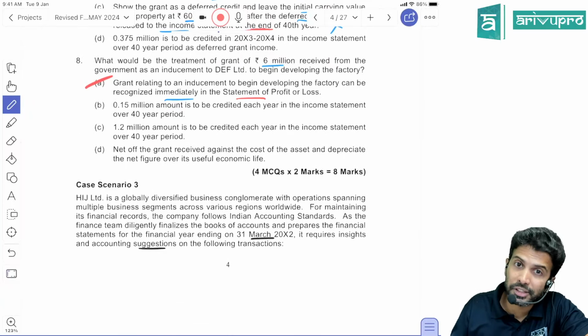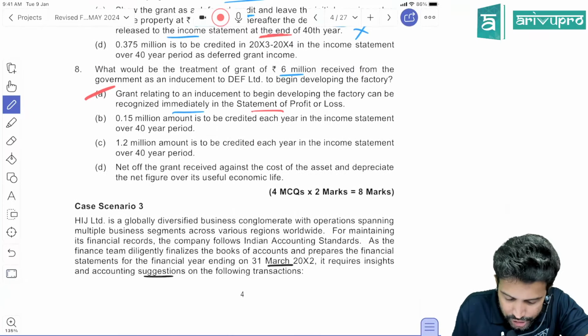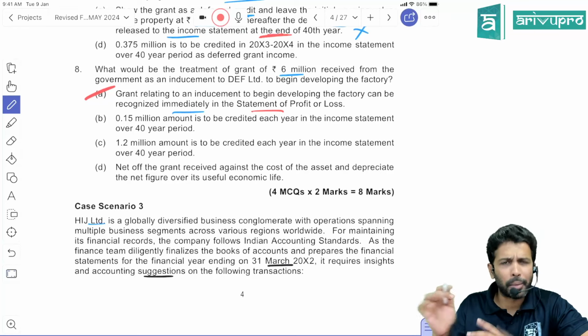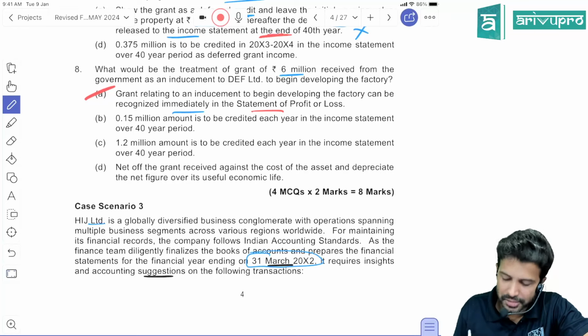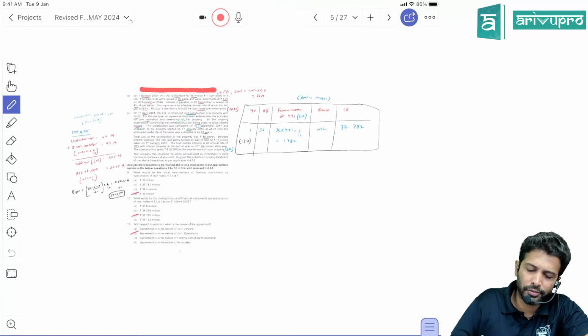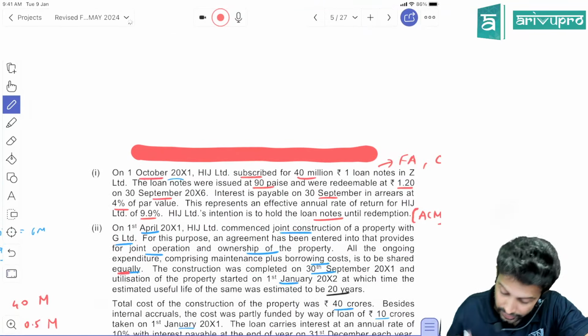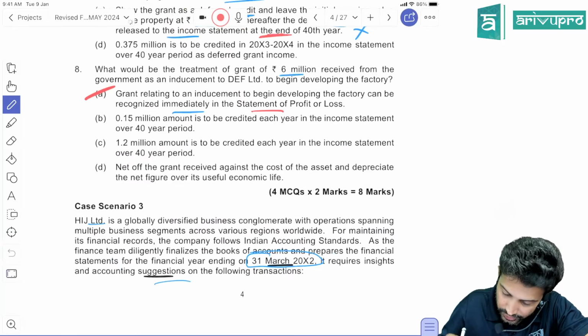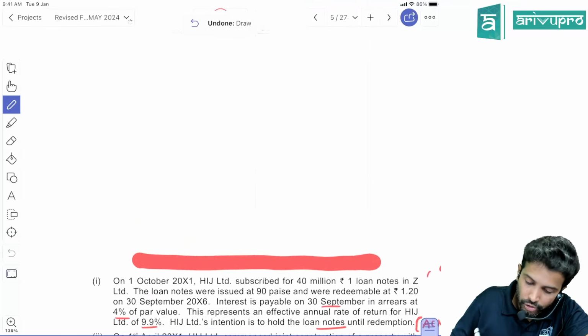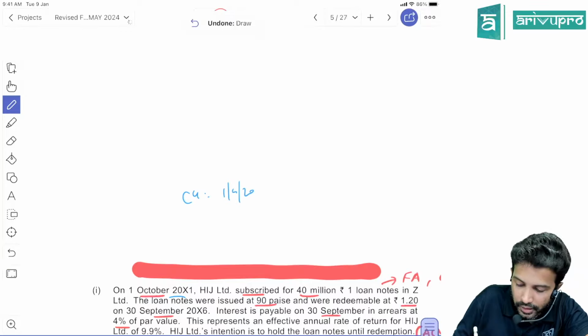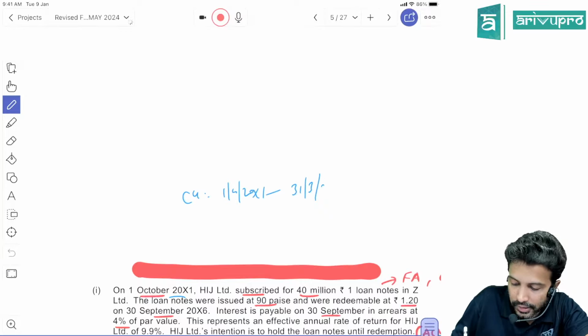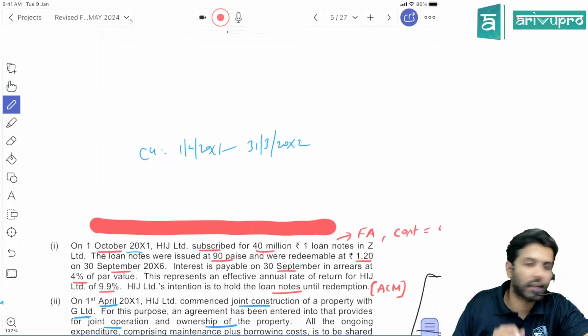So can we go for case number 3? HIJ Limited is a global company dealing in business. The current year ends on 31st March, and they need some suggestions on a few accounting matters. First let's see, when is the current year ending? 31st March 20x2. So the current year will be from 1st April 20x1, and it will go up till 31st March 20x2. This is our current year.